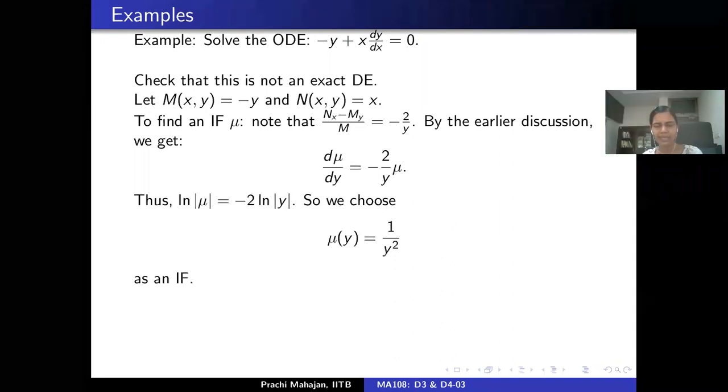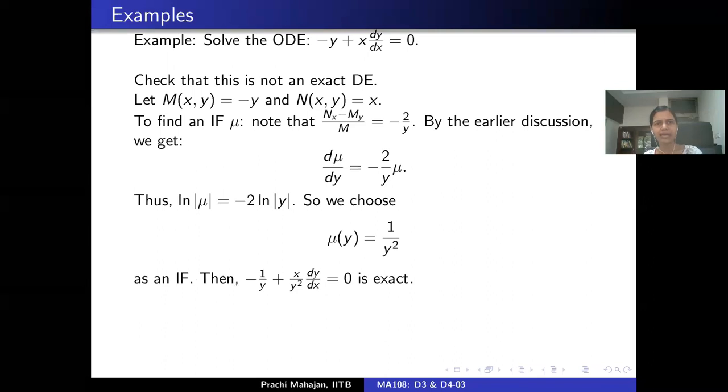So this means that one can choose the integrating factor to be 1 upon y square. Let me multiply this equation by 1 upon y square, which means that I will end up with the following differential equation: minus 1 by y plus x by y square dy by dx equal to 0. So this turns out to be exact. Please check that when you apply mu of y equal to 1 by y square, what you get is indeed an exact differential equation.